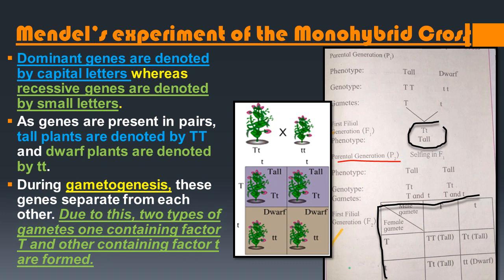During gametogenesis, these genes separate from each other. Due to this, two types of gametes are formed, one containing factor capital T, from the dominant, and the other containing factor small t. Small t means having a recessive gene, or recessive characteristic.